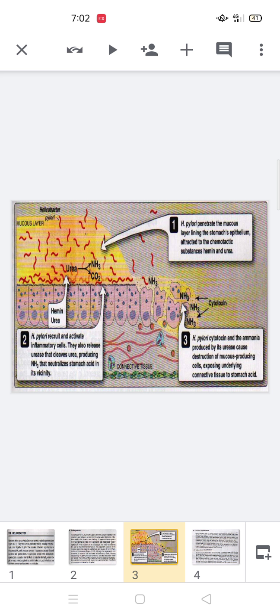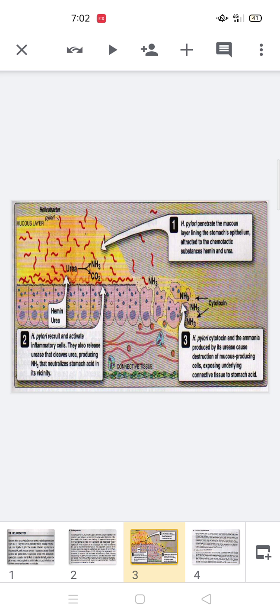Now, the third diagrammatic representation shows that this microorganism, H. pylori, produces a cytotoxic effect, and the ammonia produced by its urease causes destruction of mucus-producing cells, exposing underlying connective tissue to stomach acid. It means this is the third step.